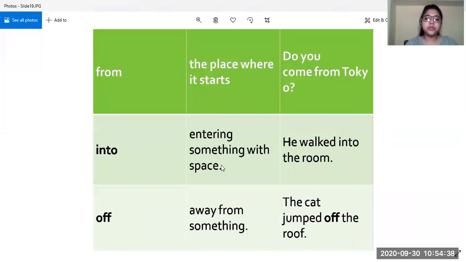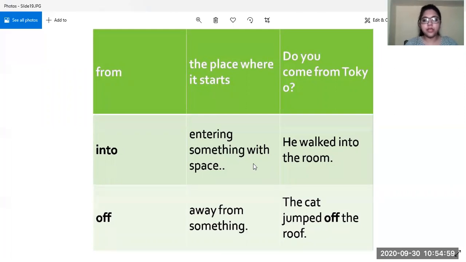Then into means entering something with space. When something is inside something and it is in a still position, then we use in. For example, the cat is in the room. So the cat is there in the room and is in still position.